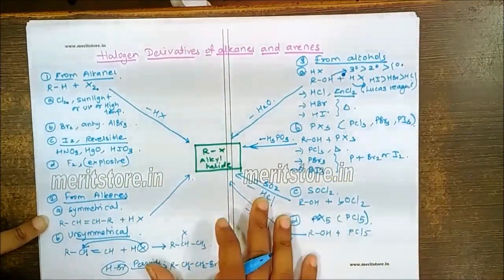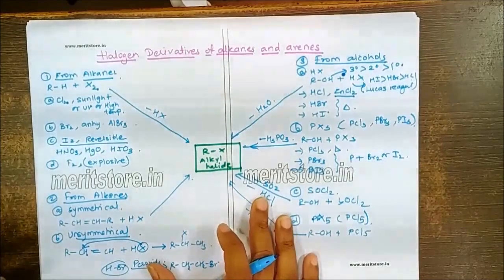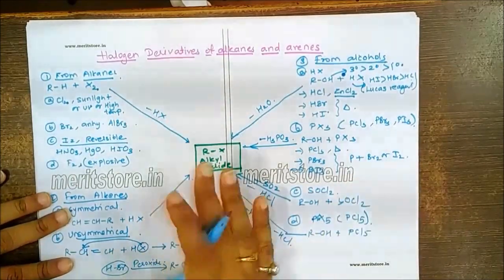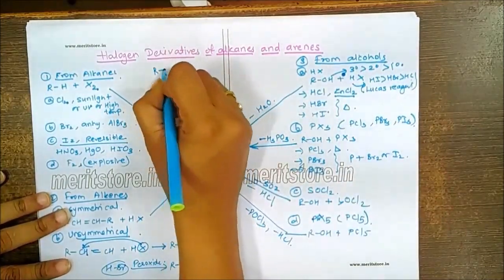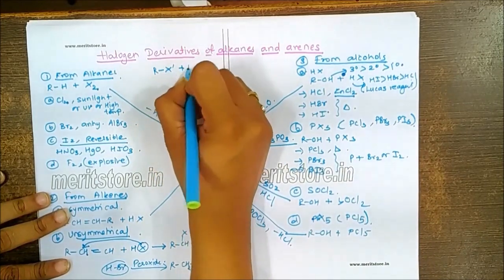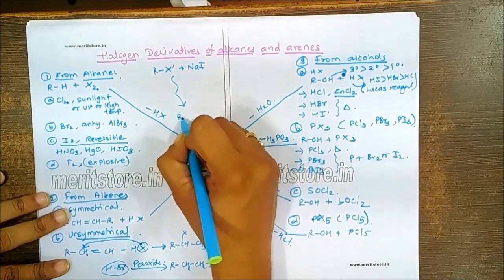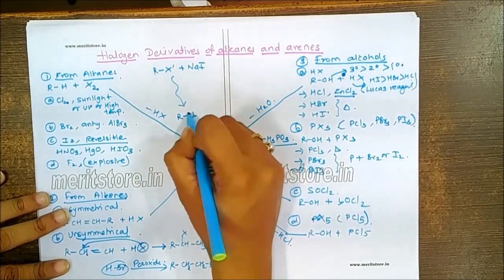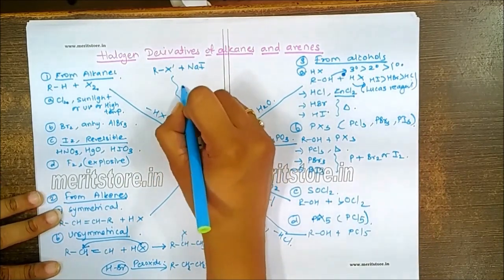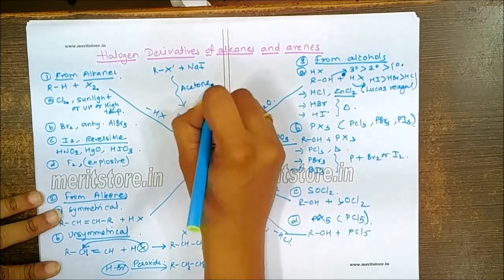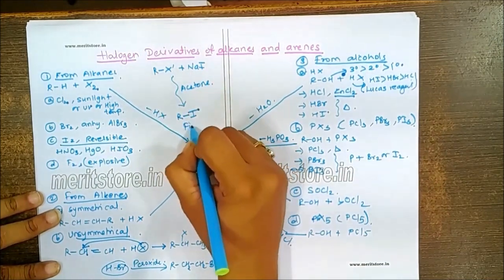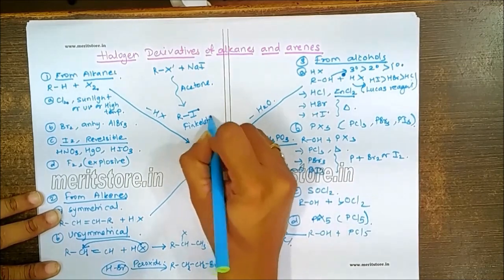Apart from all these methods, we have two more methods. They are just conversion of one alkyl halide into another alkyl halide. Let's say RX' plus NaI. If I use it, this will specifically convert the alkyl halide into alkyl iodide. This reaction is generally carried out in presence of acetone. This reaction is known as the Finkelstein reaction.